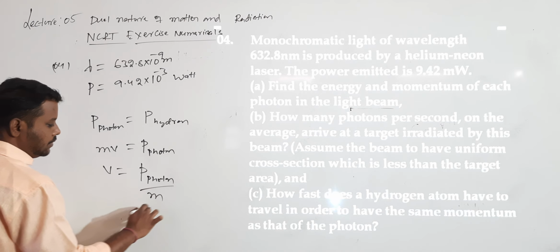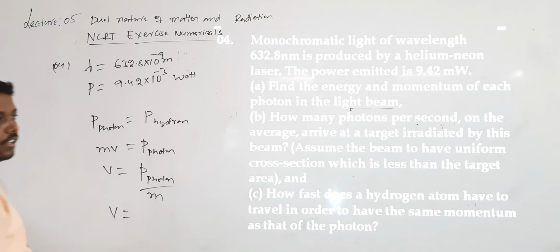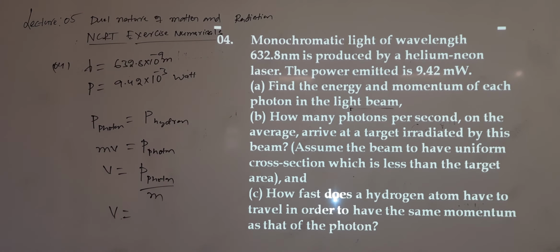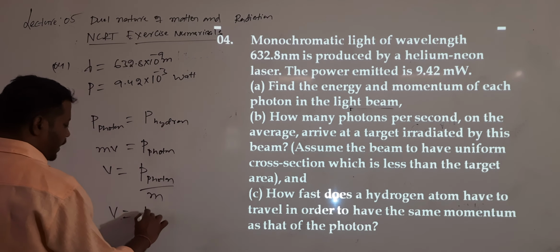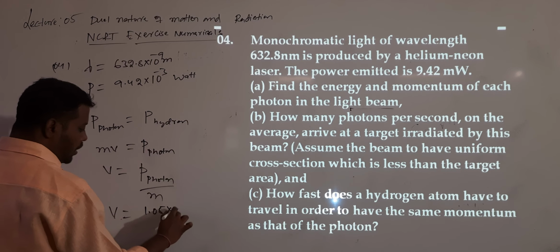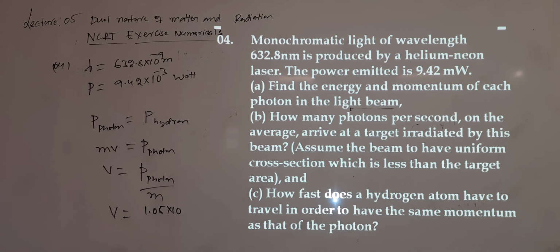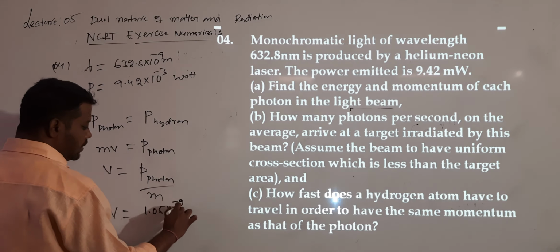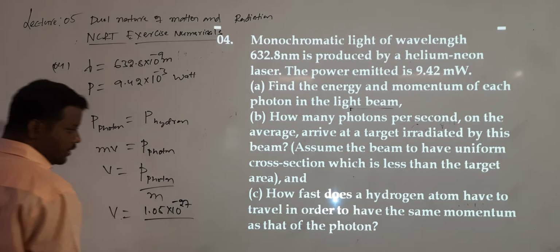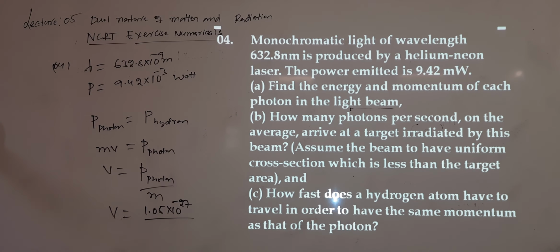M, that is the mass of the hydrogen atom. Now what is the momentum value we got? That is 1.05 into 10 to the power of minus 27, which we calculated in the first question, divided by the mass of the hydrogen atom.